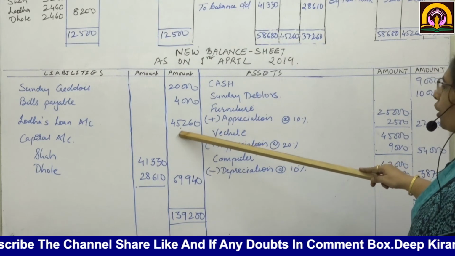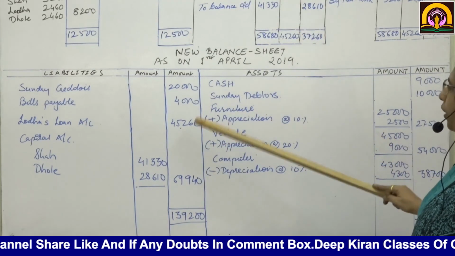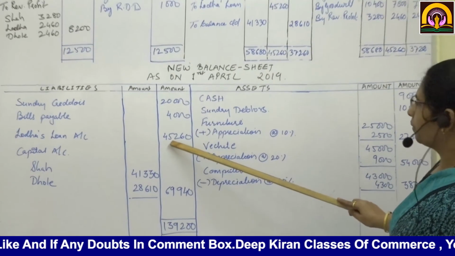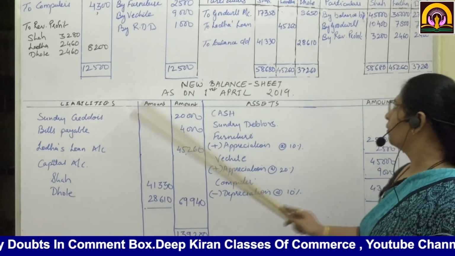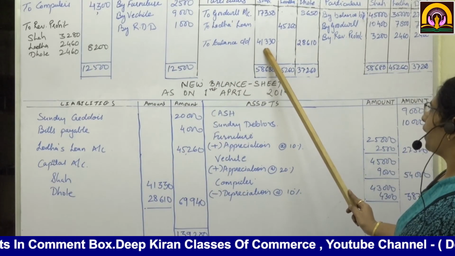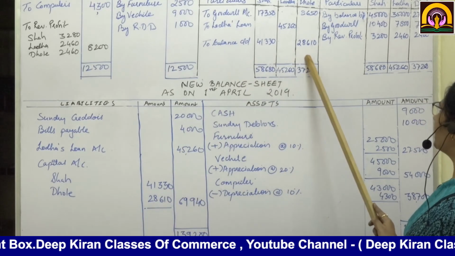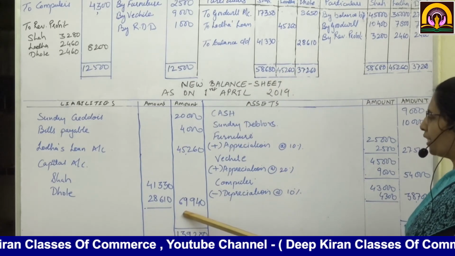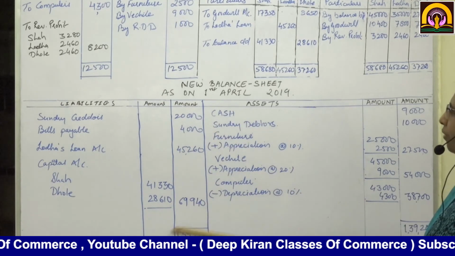That comes to 45,260. See this and this. Okay. Then capital accounts: Shah 41,330 and Dole 28,610. See, the total is 69,940. Liability side we have completed.